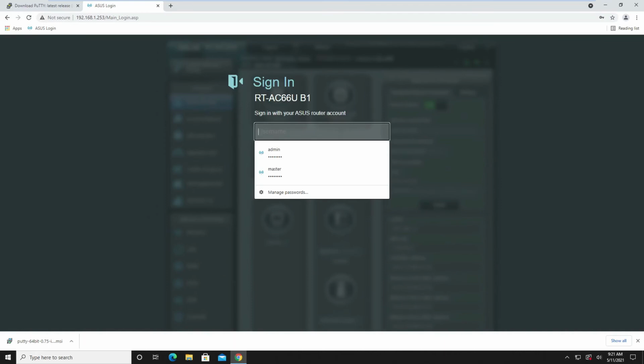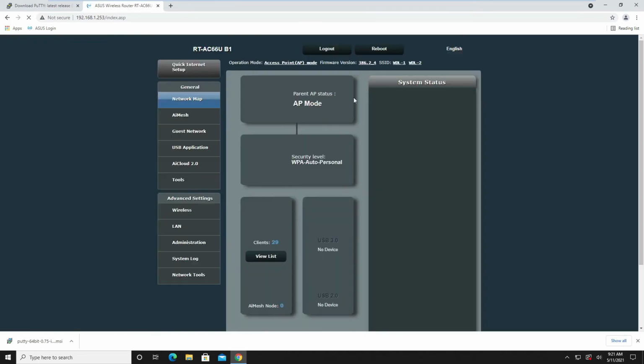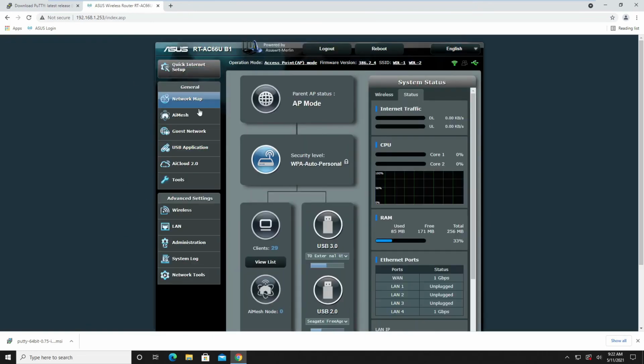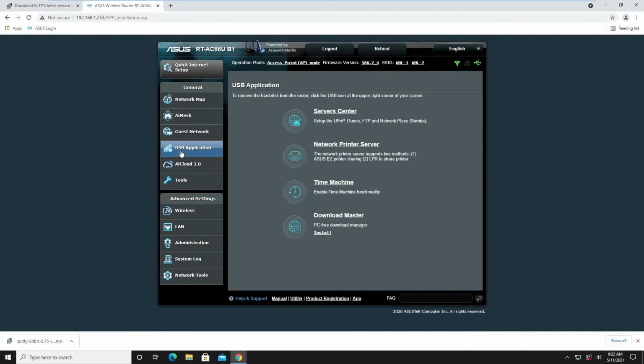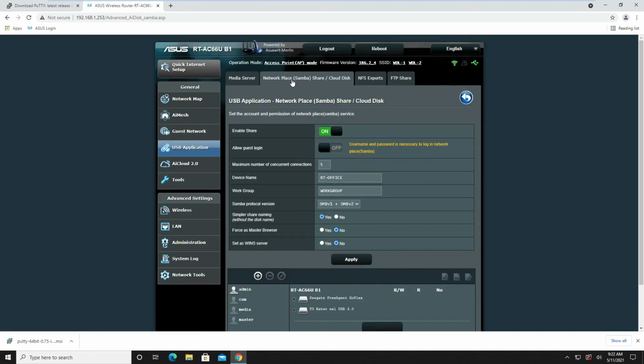So let's have a look. Let's log on to our router. We go to our USB application, server center, and our network places.